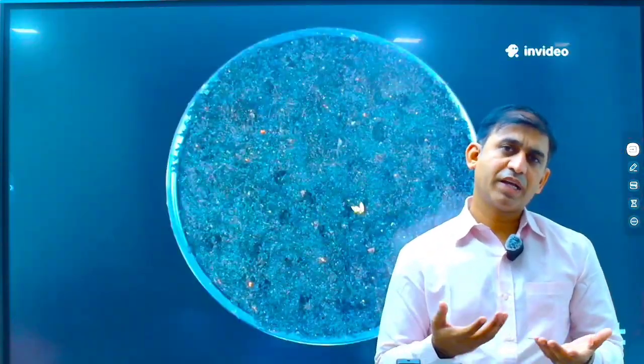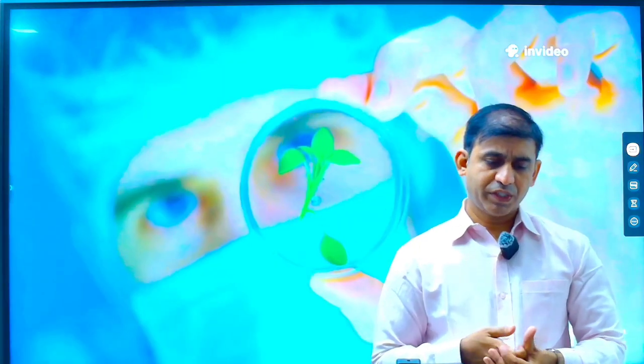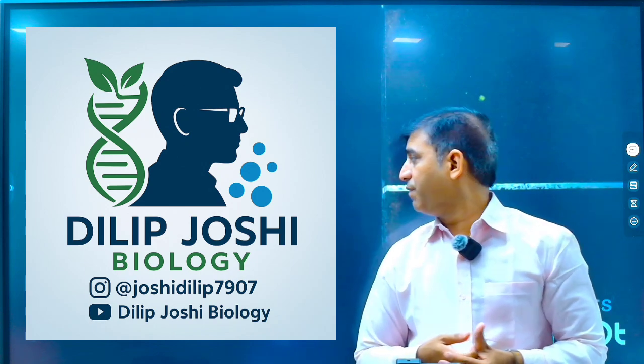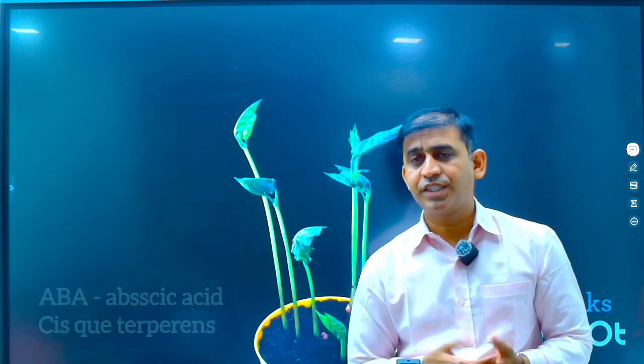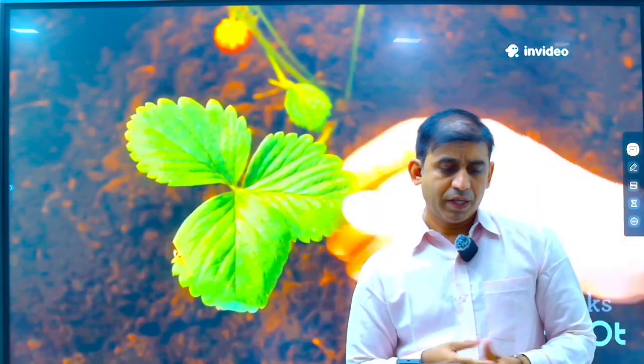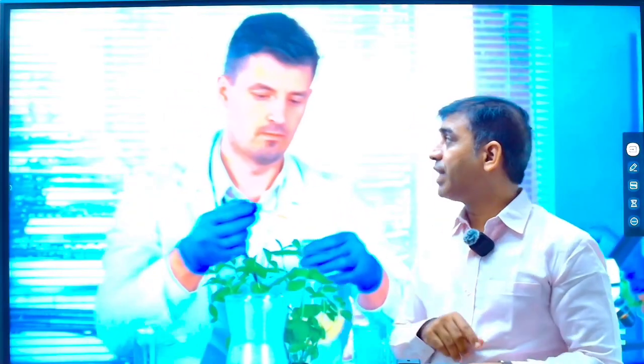If we see the nature of these hormones, auxin and gibberellin are weak acids. Chemically, abscisic acid is a cis-terpene. These hormones work at low concentrations, up to 10⁻⁶ molar concentration. They are effective in that much concentration.